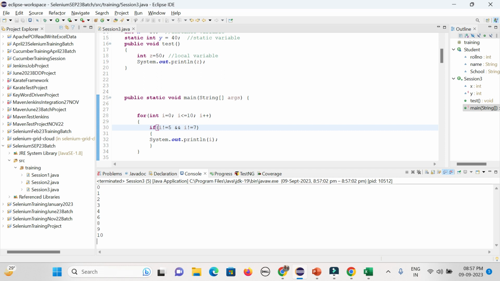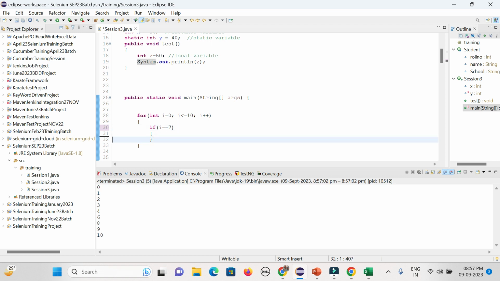But in case you want to break some loop or continue some loop, what you can do is give some condition: if i equal to 5, then I want to break the loop. Simply cut the line here, paste it, and use break.